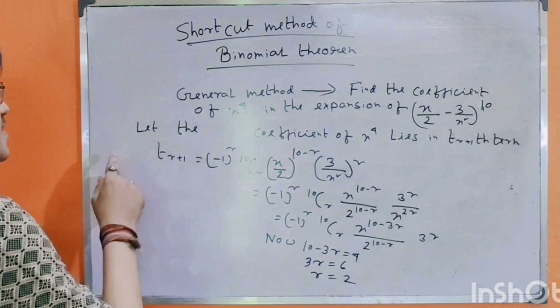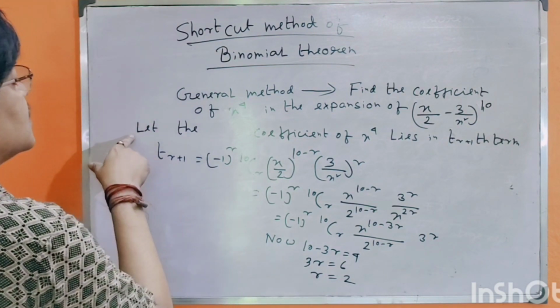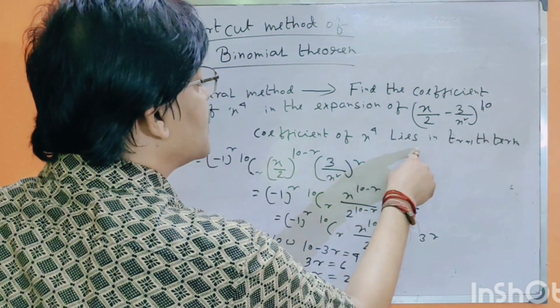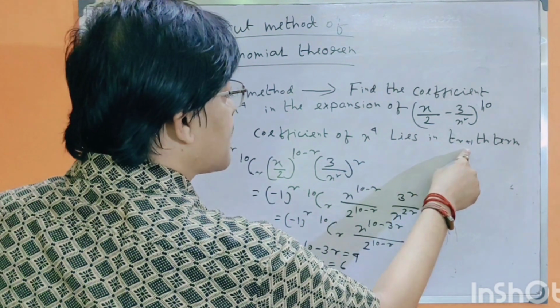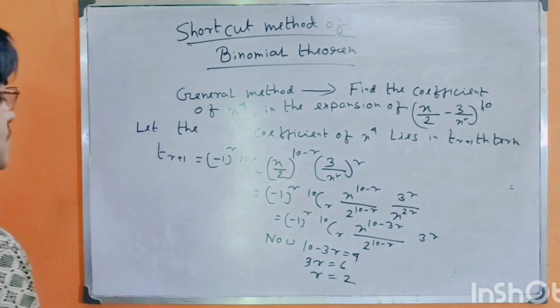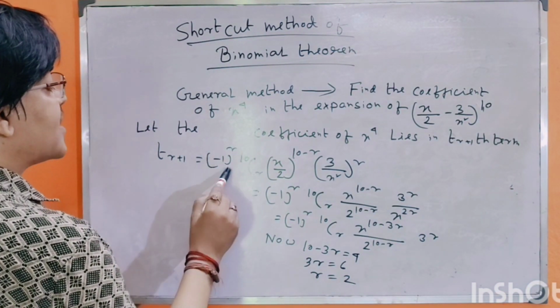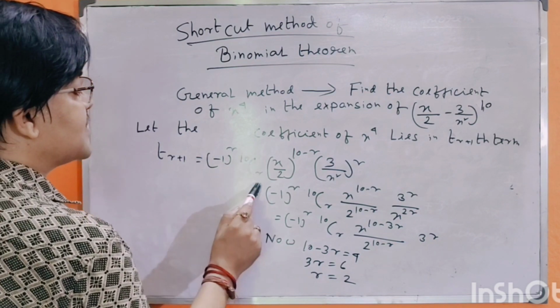The general method is, for solving, let the coefficient of x to the power 4 lie in the (r plus 1)th term. Now, t suffix r plus 1 equals